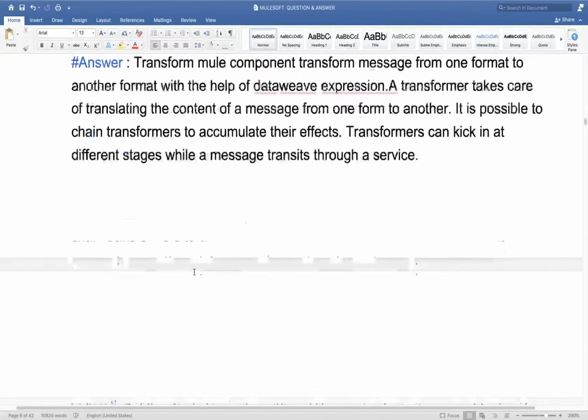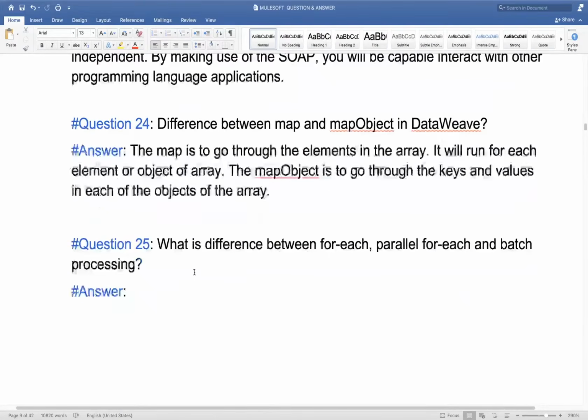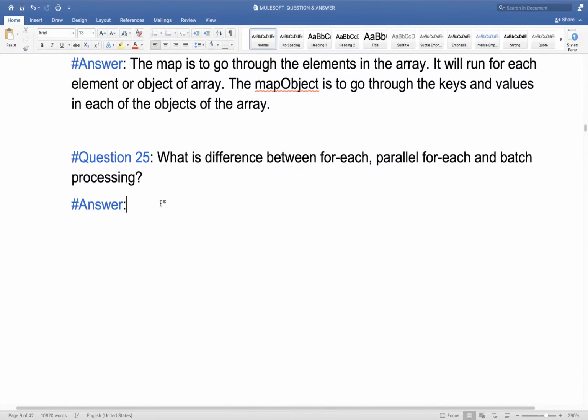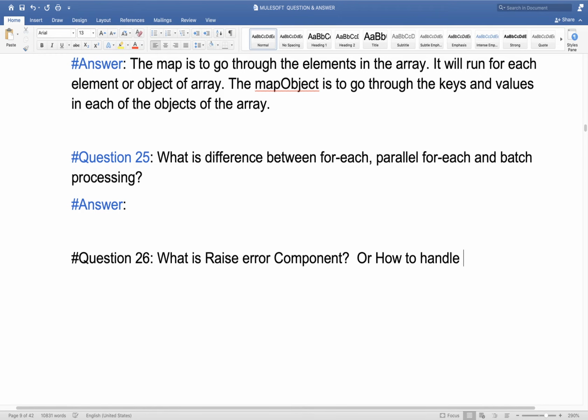I'm not sure I have covered this question or not, but this is a very important question also. One question may come like this: what is the raise error component? The second question may be how to handle errors in Mule. Now again one more question will come here.